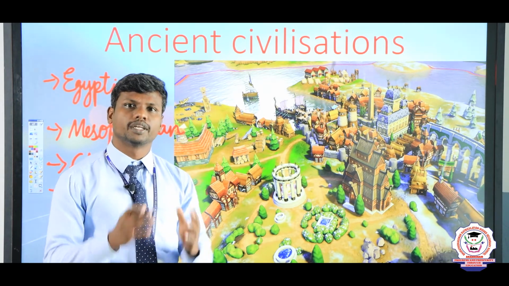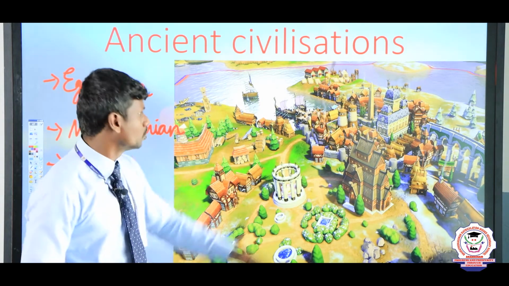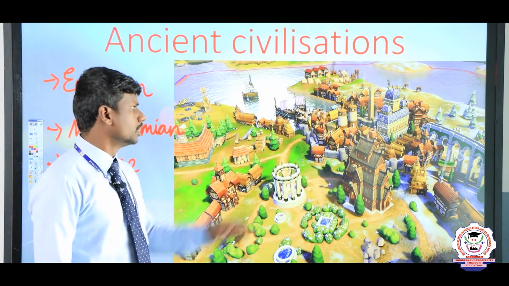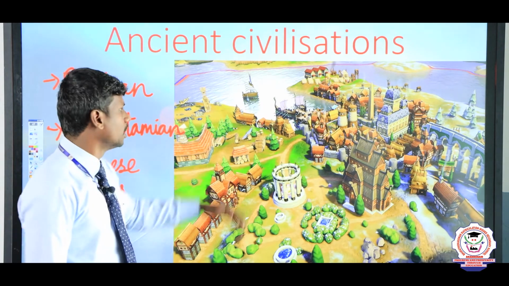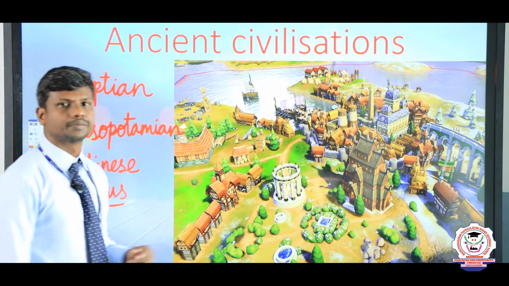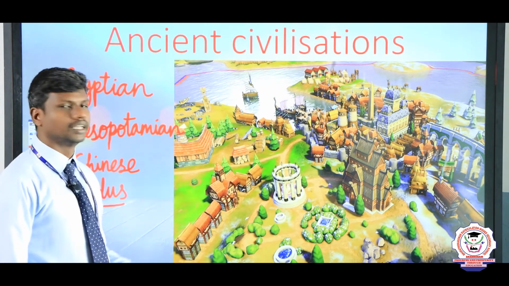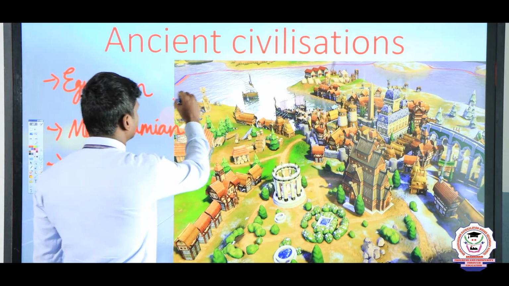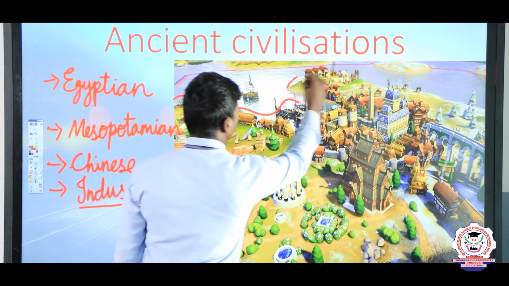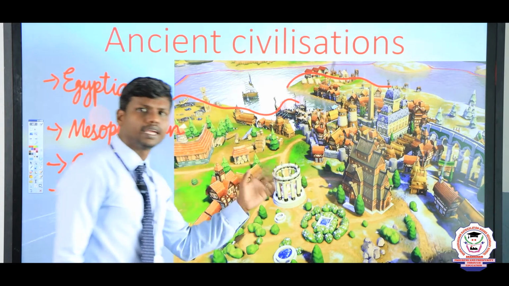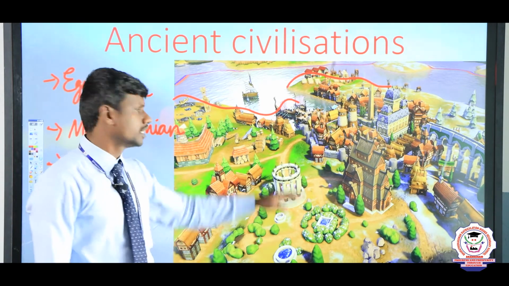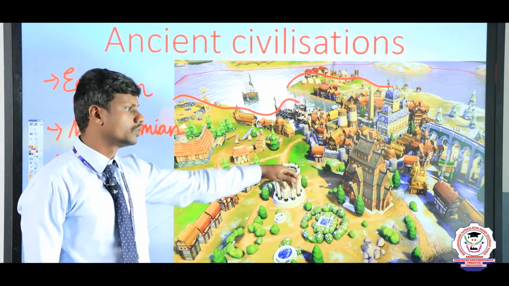So why did they flourish on river banks? See, you could see that picture. This picture shows a kind of buildings that were constructed very close to the river banks. Okay, why? What is the need for constructing places very close to the river banks?